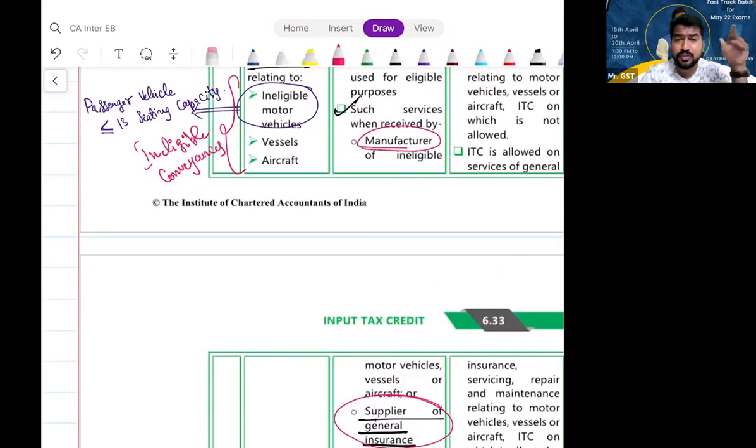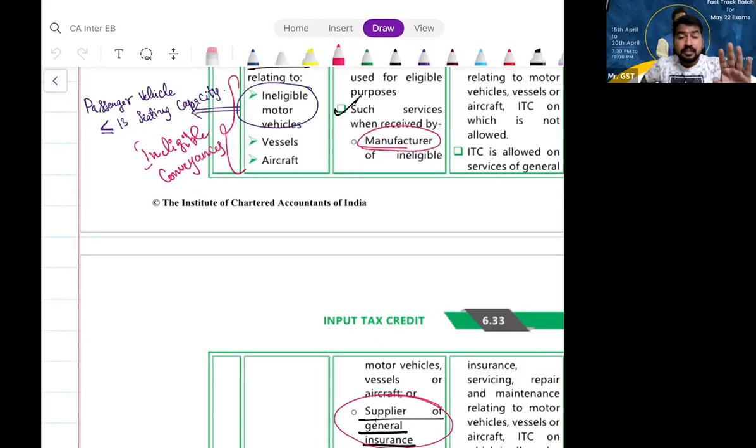You heard about reinsurance? You provide insurance to a customer, and from somebody else you take insurance on the same thing. So part of the business will be reinsured. In group 2, they will cover accounting for insurance companies, all this stuff. I think we covered that. Simply understand: if you are a manufacturer of ineligible conveyances, or if you are into general insurance business, you can take ITC.